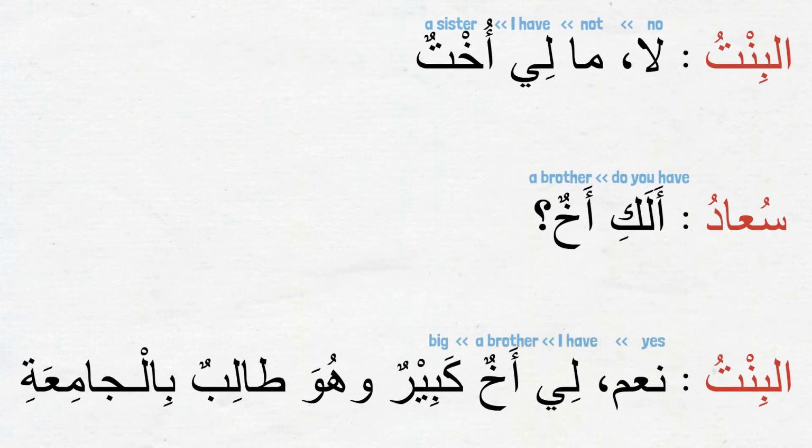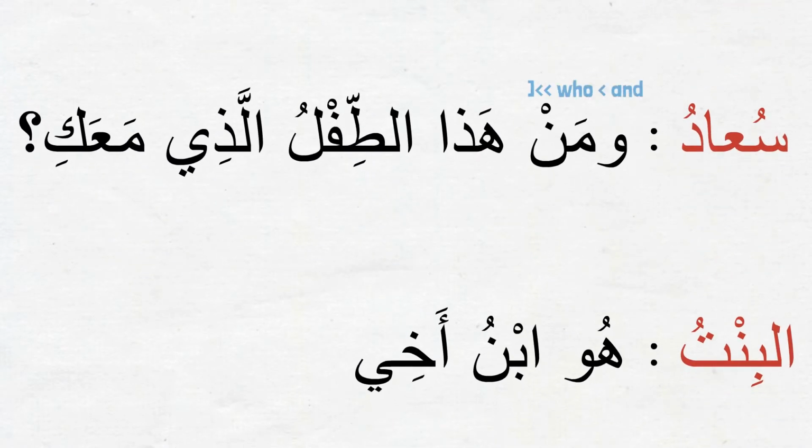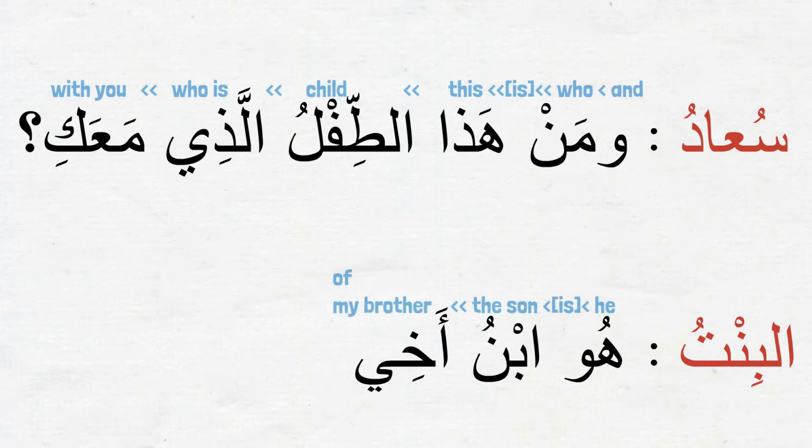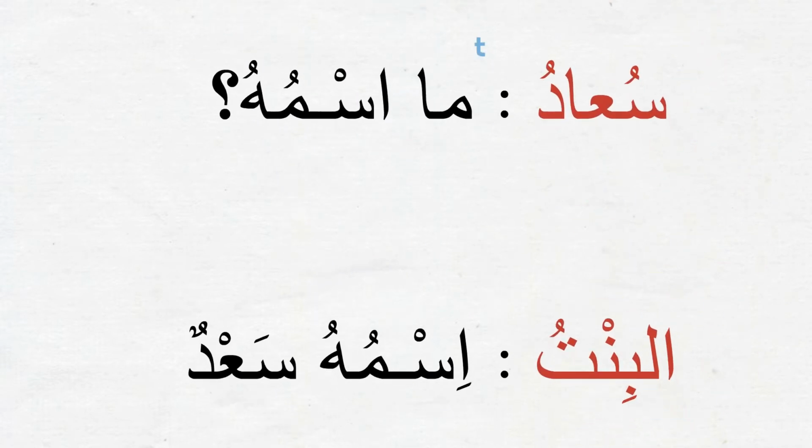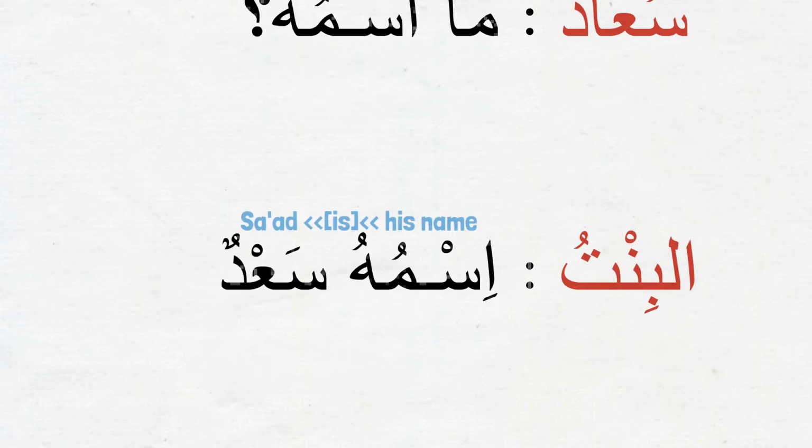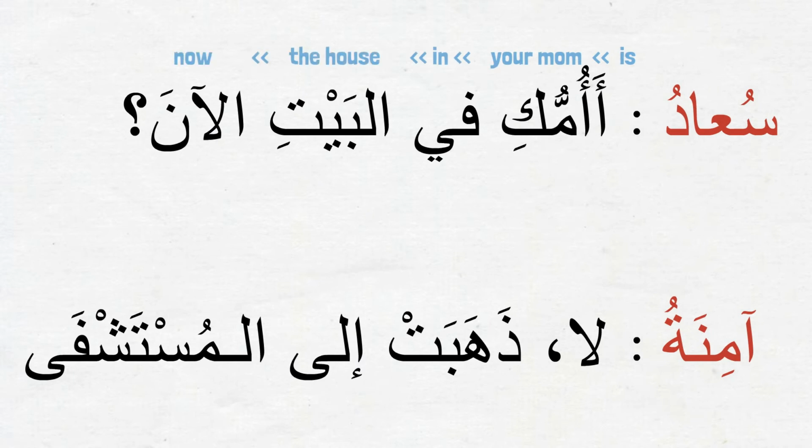نعم لي أخ كبير وهو طالب بالجامعة. Yes, I have a big brother, and he is a student at the university. Suaad: ومن هذا الطفل الذي معك? And who's this child who is with you? آمنة: هو ابن أخي. He is the son of my brother. Suaad next asks about his name by saying ما اسمه? آمنة: اسمه سعد. Suaad: أأمك في البيت الآن? Is your mother at home right now? آمنة: لا ذهبت إلى المستشفى. No, she went to the hospital.